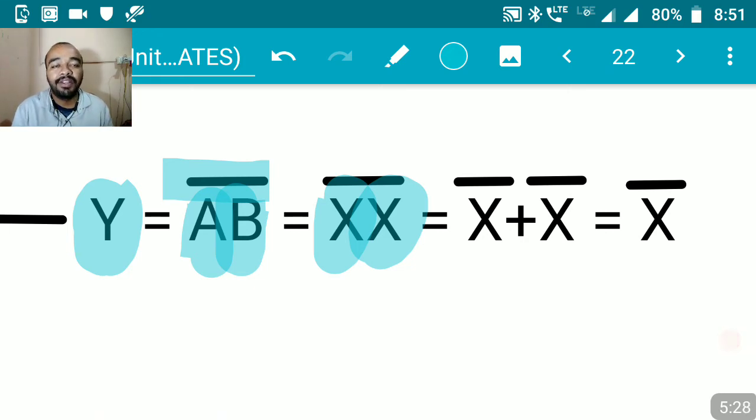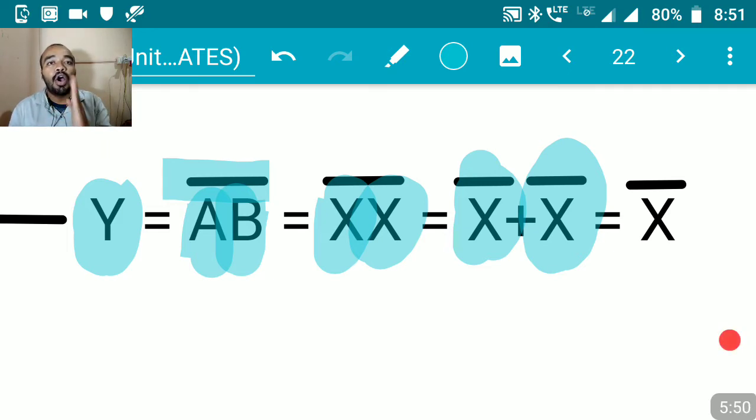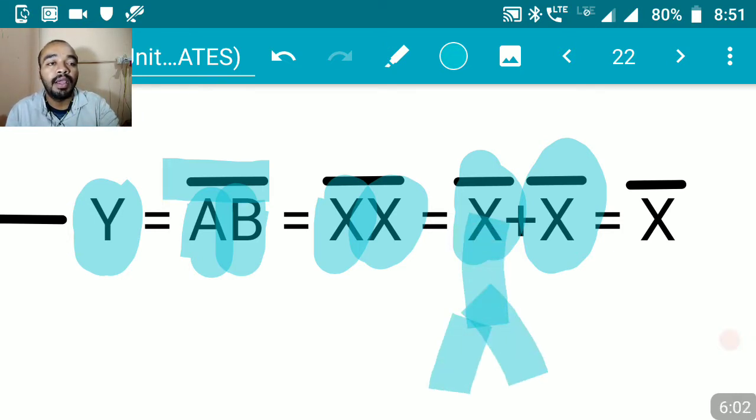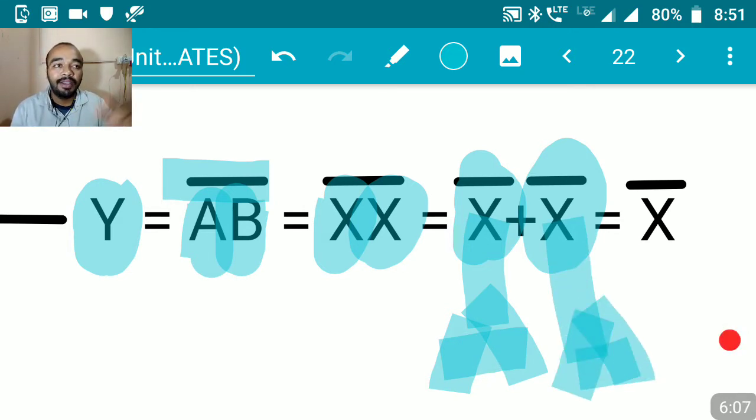So that is how your NAND is going to work. From De Morgan's theorem, we have that x and x whole bar can be resolved as x bar or x bar, right? So we know that a or a is equal to a. Let me consider x bar is equal to a. Instead of x bar I have to write a, so a or a is equal to a.